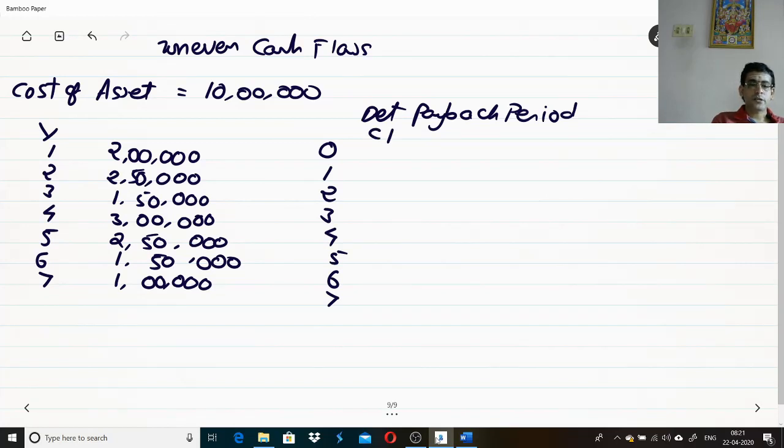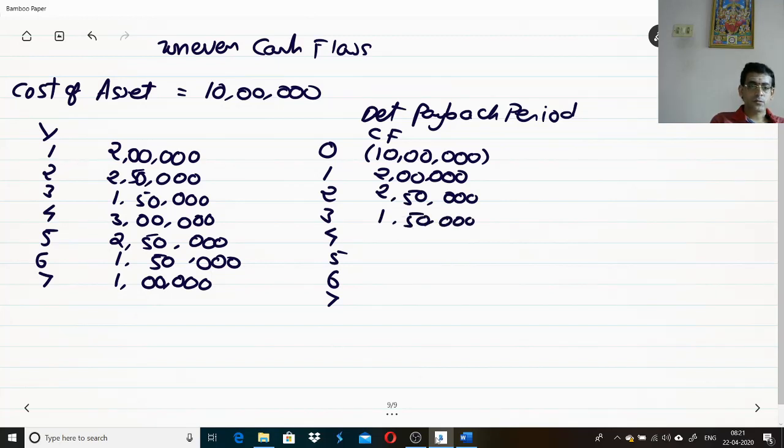Now, let us take the cash flows here. Initially, in year 0, you are incurring 10 lakh rupees as your expenditure. That's the reason I am putting it as a negative flow. Year 1, my revenue is going to be 2 lakhs. Year 2, 2 lakhs 50,000. Year 3, 1 lakh 50,000.